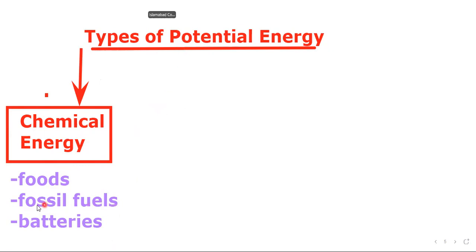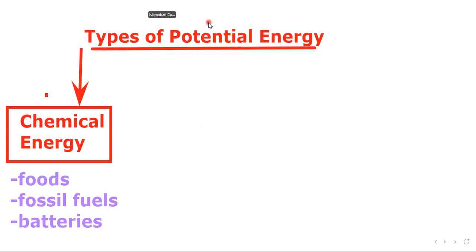In fossil fuels like petrol, diesel, coal, natural gas, all these substances are called fossil fuels. Normally when we burn them we get heat energy, so it means those fossil fuels have some stored energy in them. That stored energy is called chemical energy, and chemical energy is also called potential energy. In batteries we have chemicals or acids. Acids contain some chemical energy, and chemical energy is also a type of potential energy.